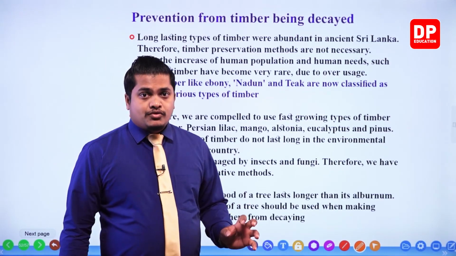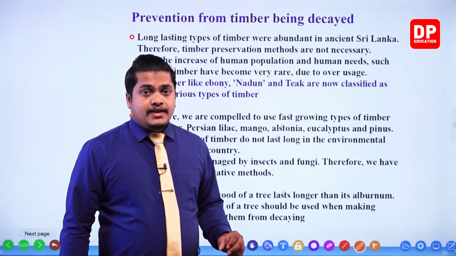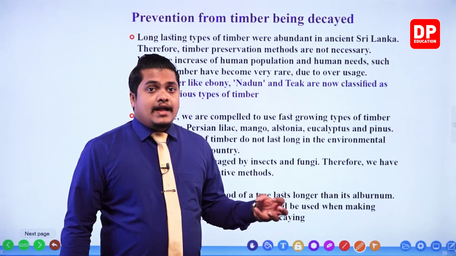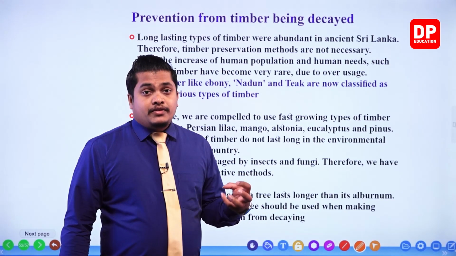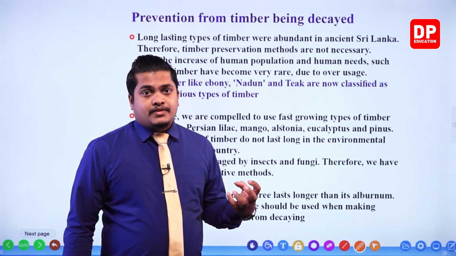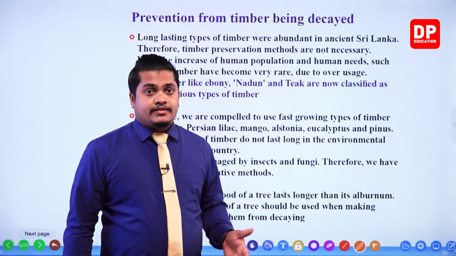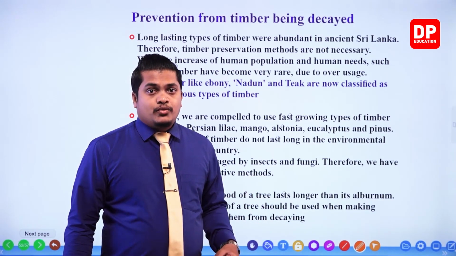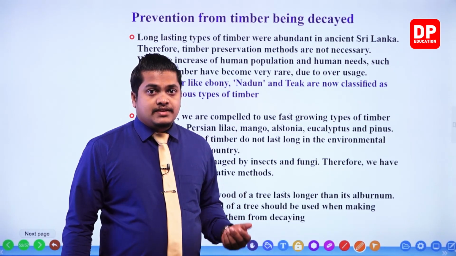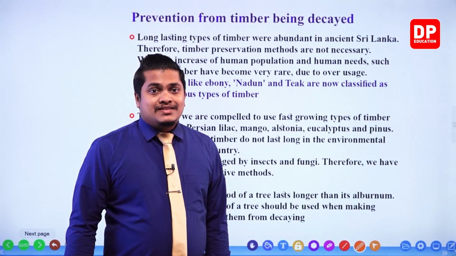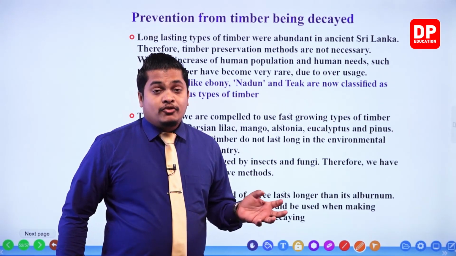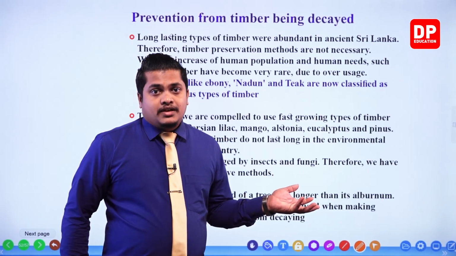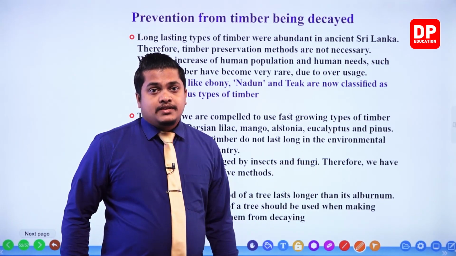These are somewhat strong, but however, they decay very quickly and their durability is also very low because of the climatic conditions and other reasons. So what we have to do is protect these and apply wood preservation methods in order to safeguard this timber.